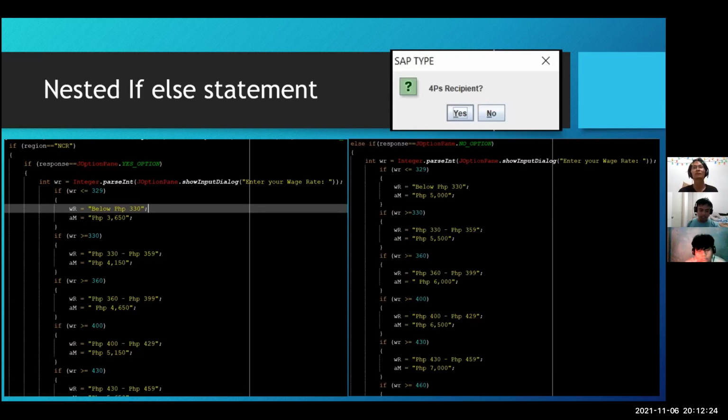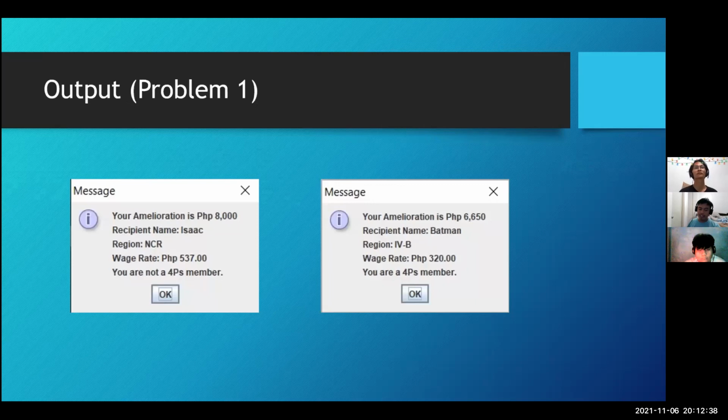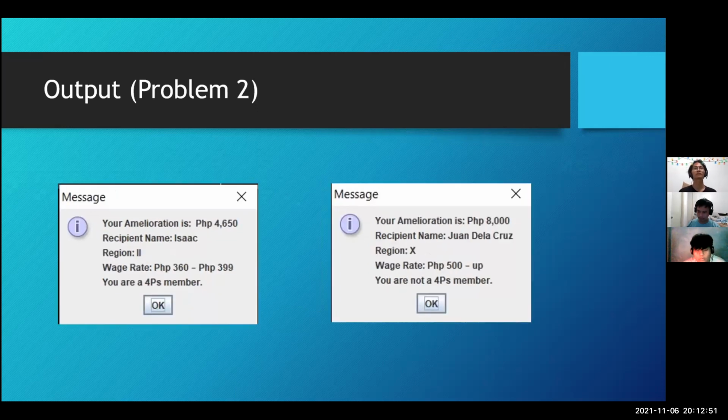After converting the string to integer, we now use the nested if-else statement to determine the range of wage rate and the amount of amelioration. We have successfully displayed the amount of amelioration, recipient's name, wage rate, and determined if the recipient is a 4Ps member or not. For problem 2, we also have successfully displayed the amount of amelioration, recipient name, range of wage, and also determined if the recipient is a 4Ps member or not.